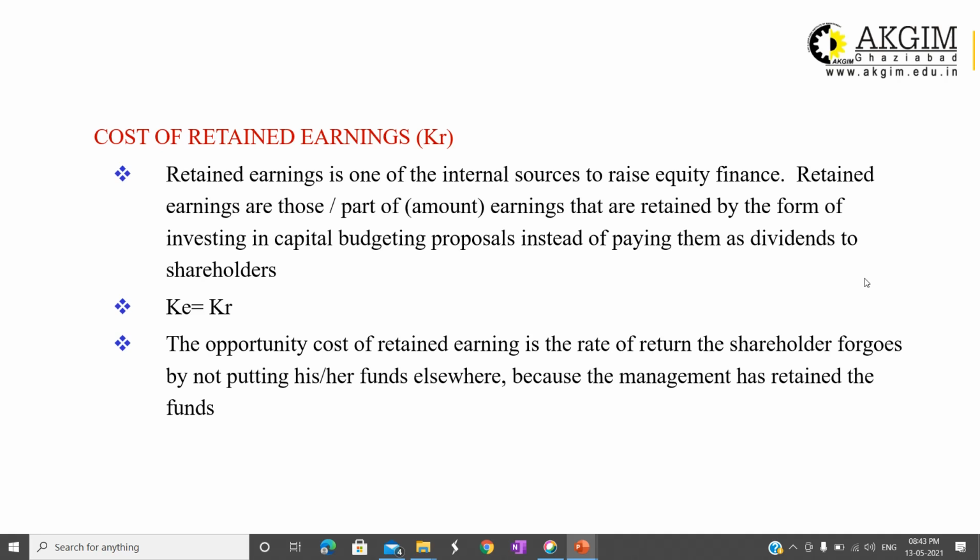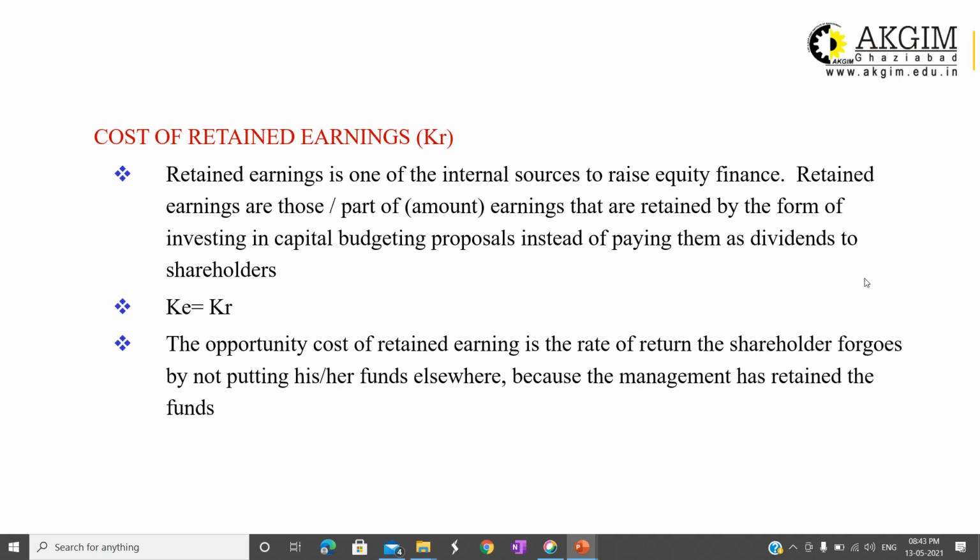The opportunity cost of the retained earning is the rate of return the shareholder forgoes by not putting his or her fund elsewhere, because the management has retained the funds. What it means is that if the management or board of directors has not retained the profit and not reinvested it in the business, then this amount will be with the shareholder and they have the option to invest that amount anywhere of their own choice.